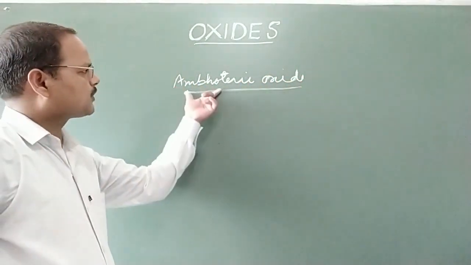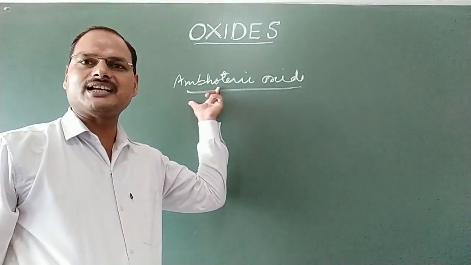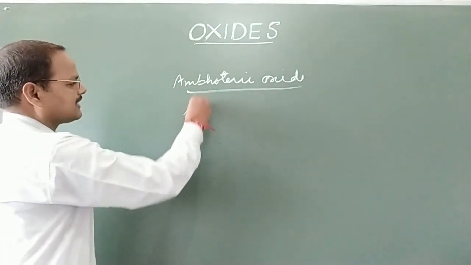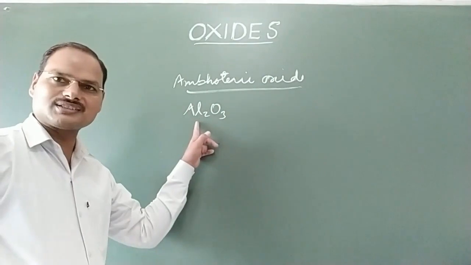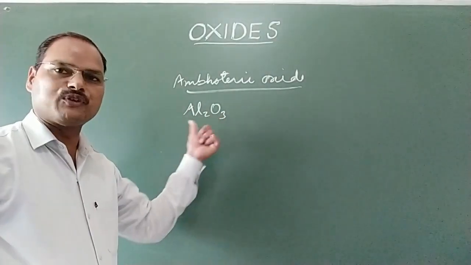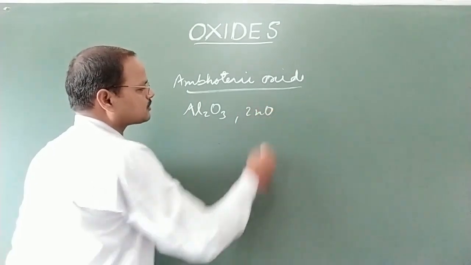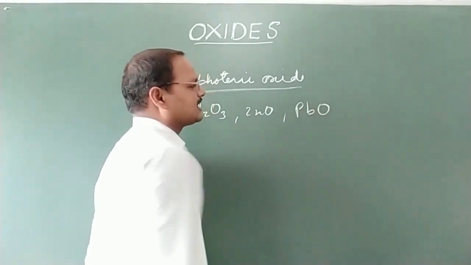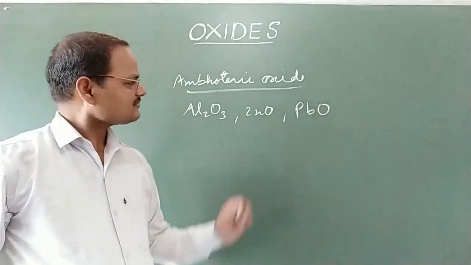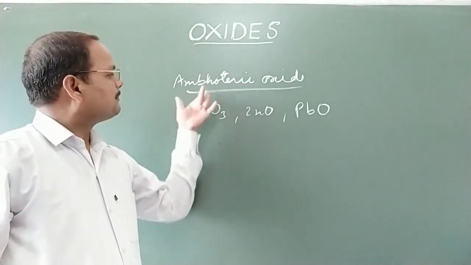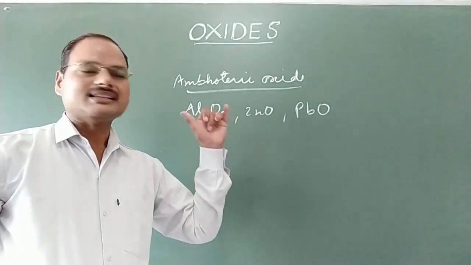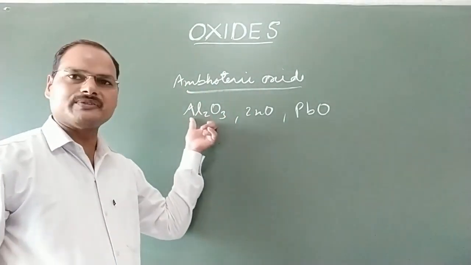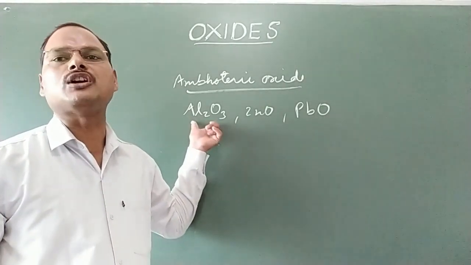Amphoteric oxide. Amphoteric means those oxides which can react with acid as well as base to give salt and water. Here I am taking a few examples like Al2O3. It is a metallic oxide as well as it is also amphoteric in nature. I am taking one more here also, ZnO, zinc oxide, as well as some more oxides like PbO. These oxides are metallic oxides as well as they are also classified as amphoteric oxides. Why? Because they can react with base as well as acid to give salt and water.